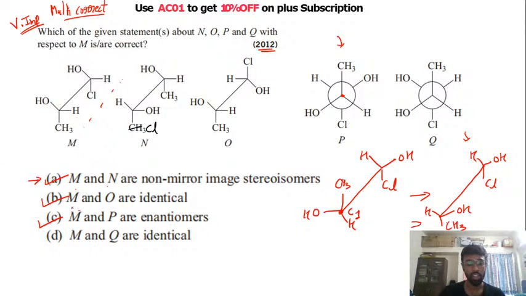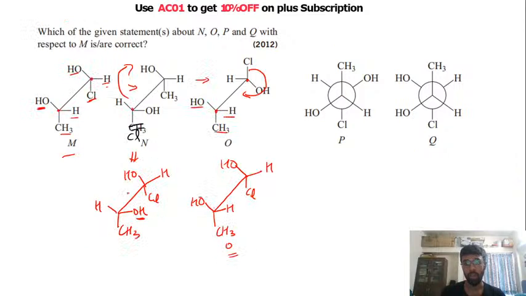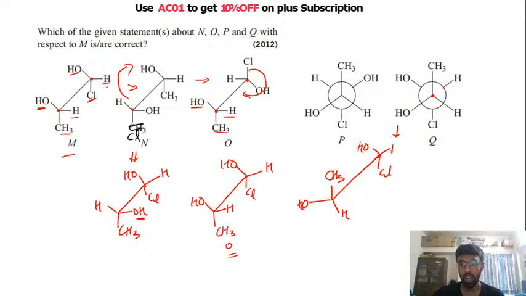Last is M and Q are identical. So what we do is, we'll draw the Q structure here, the Sawhorse projection. So this is my first carbon. On the first carbon we have CH3 pointing upwards, OH on this side and hydrogen here, and on the back side we have chlorine pointing in the downward direction, OH here and hydrogen here.